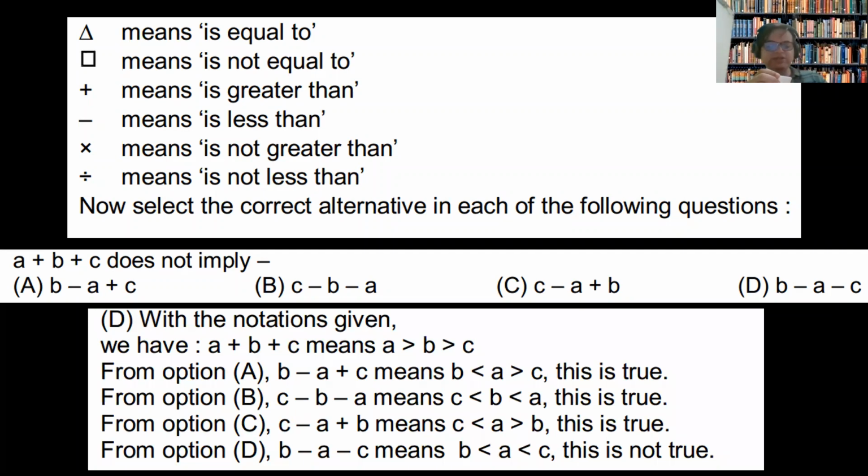From the third statement, I have A is greater than C, and A is greater than B, which is also correct. But the last statement, A is greater than B, is greater than C. This statement is false because the statement we had was A is greater than B and is greater than C, but here C is coming out to be the greatest, so this statement is false. So my dear friends, my correct answer will be option number D.